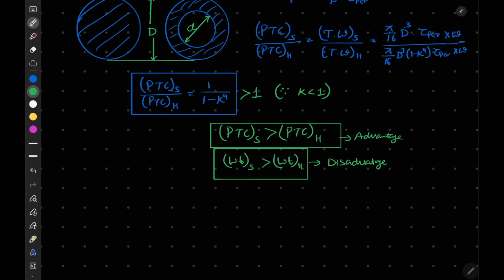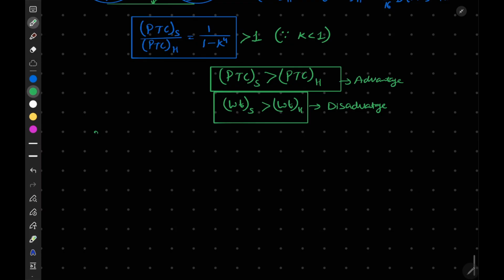Now if we assign the value of k, if we take k is equal to 1/2, we can write PTC of solid by PTC of hollow as 1.07.